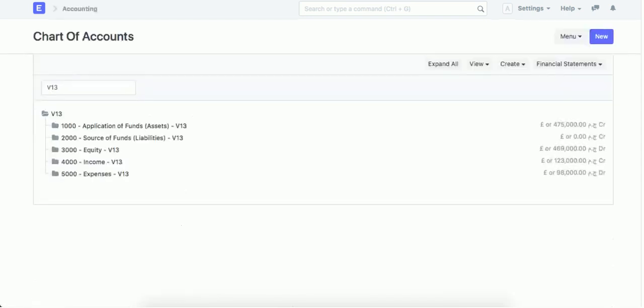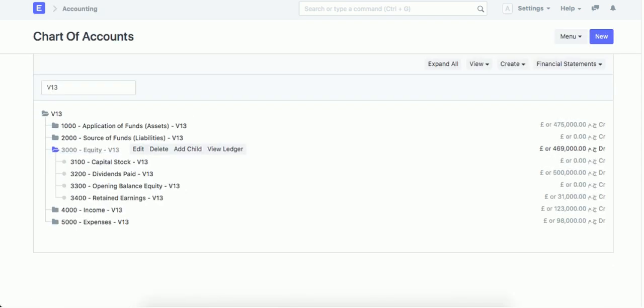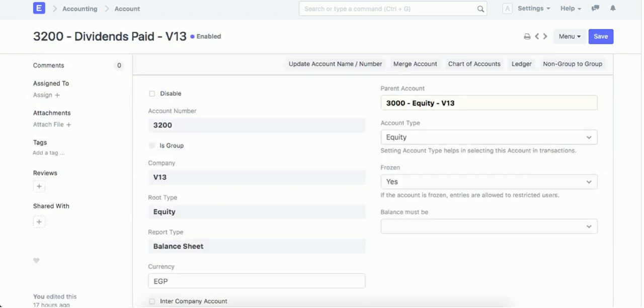If, for example, here the dividends, only the finance manager can make an entry. So I come and make an edit and make this account frozen. Frozen, it's only allowed to restricted users. So the first step is just to make the account frozen. Yes, it's frozen. Yes, save.